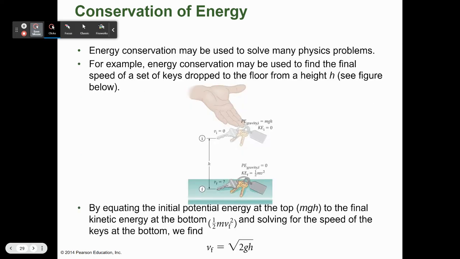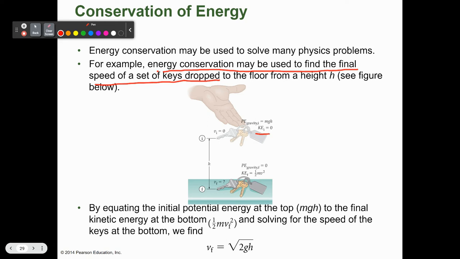Here's an example. Energy conservation may be used to solve lots of different physics problems, if we remember that energy is conserved. For example, energy conservation is used to find the final speed of a set of keys dropped on the floor from a certain height. When they're at that height, you have zero initial velocity and zero kinetic energy because you're just holding them there, and your potential energy is equal to mgh.